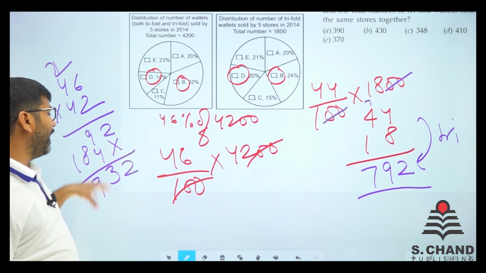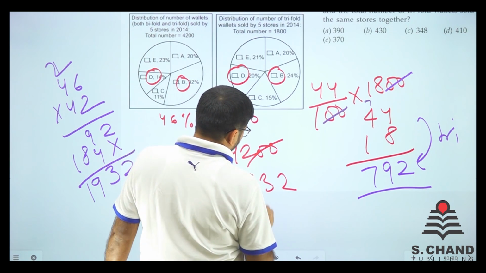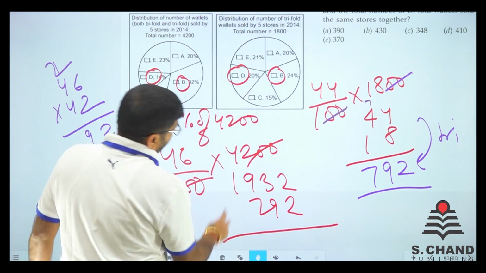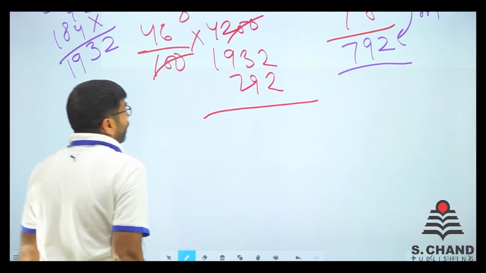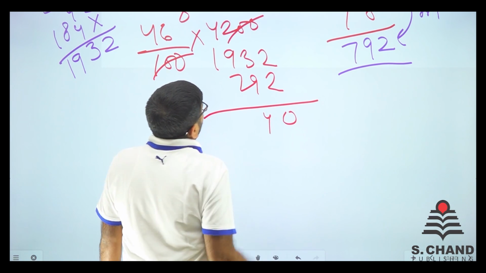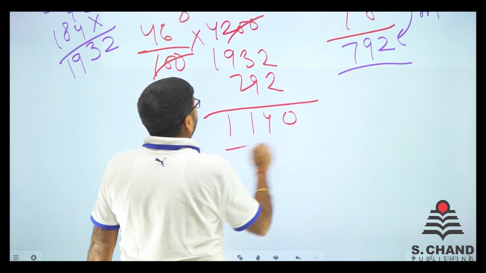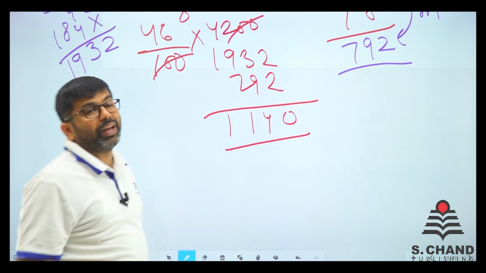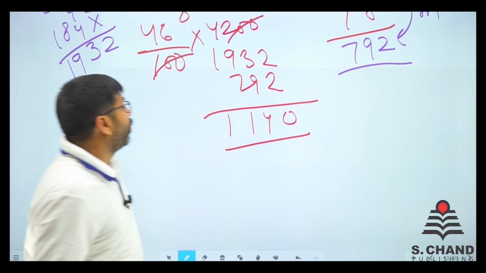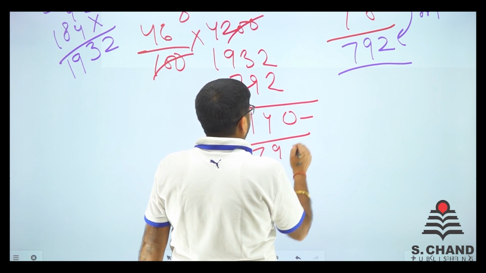So out of these 1932, 792 are trifold, right? 792 are trifold. So how many bifold? 0. Then 13 minus 9 is 4. Then 8 minus 7 is 1 and 1. So we have got 1140 as bifold and 792 as trifold. What is the difference between 1104 and 792?